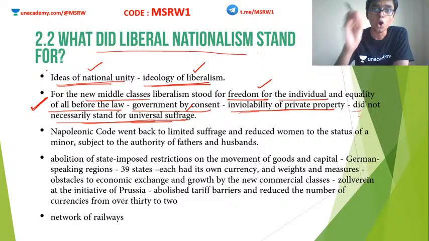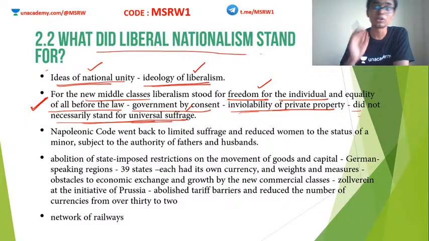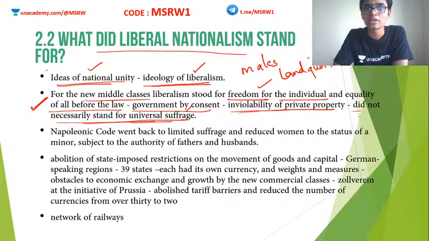At this time, only those people who had land were allowed to vote. Only those males, not people, those males who had a land qualification, a particular amount of land, were allowed the voting rights. Which means those people who did not possess land were not allowed to vote. Also, all women were not allowed to vote. Women did not have voting rights anywhere in Europe at this time. Women got voting rights only in the 20th century. Until then, they were kept away from the political process of the nation.